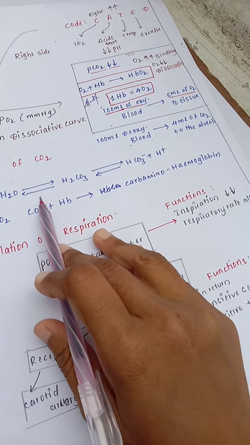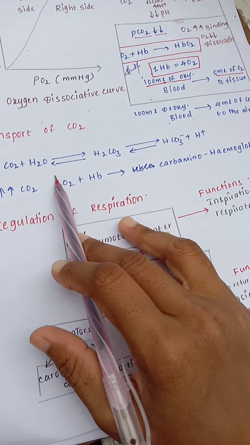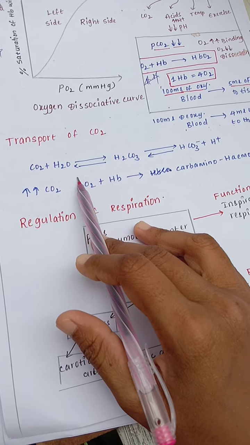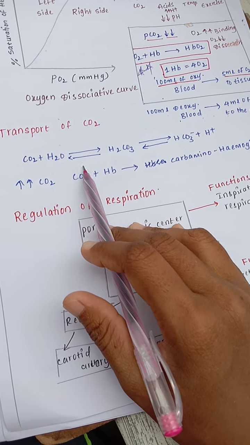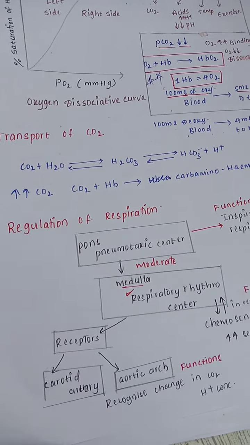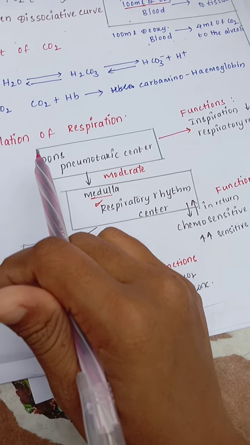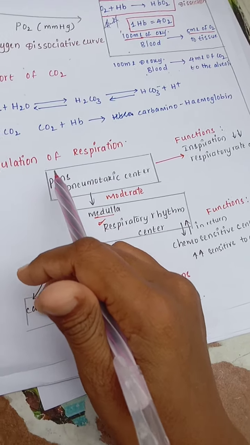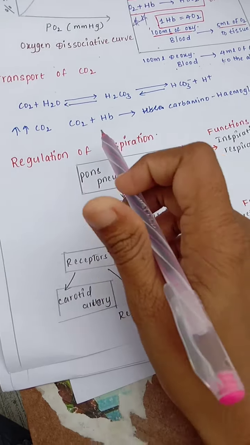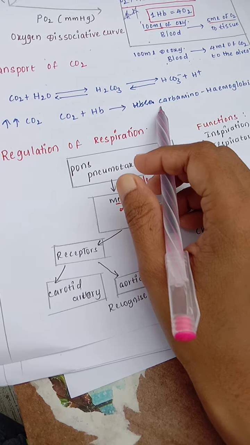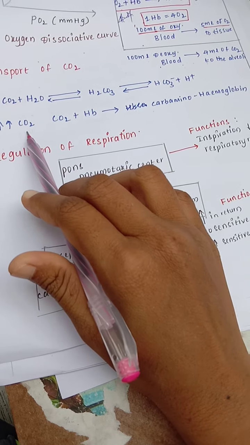So when this carbon dioxide binds with the hemoglobin, there is a formation of carboxyhemoglobin. When there is more oxygen, there is dissociation of this carboxyhemoglobin. This carboxyhemoglobin will decrease when there is less carbon dioxide.